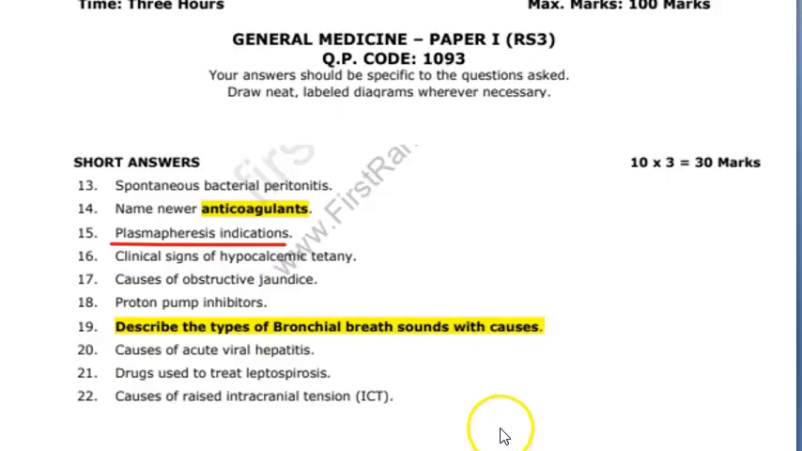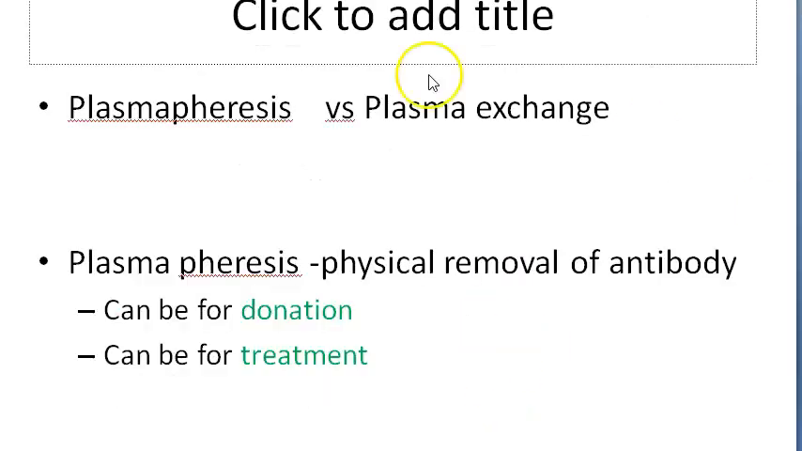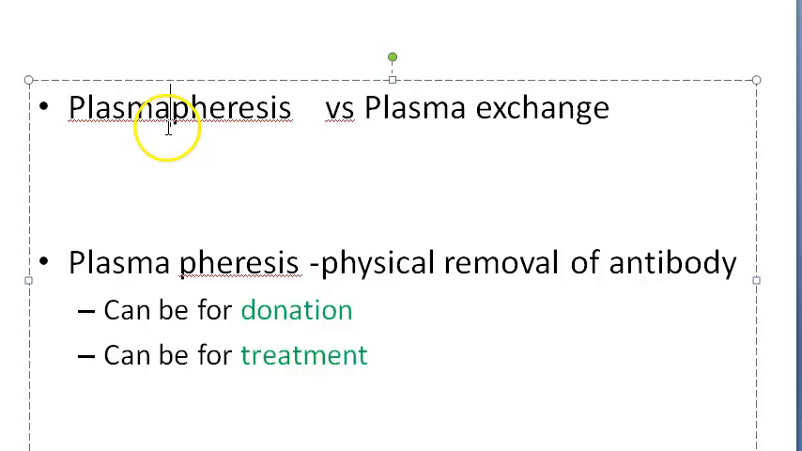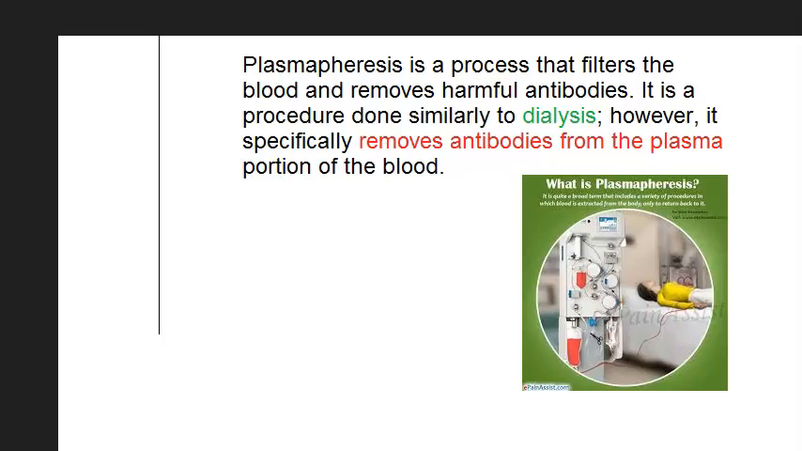The other indication is donation. Okay. So there are two terms here, plasmapheresis and plasma exchange. Here in the exam they're talking about plasmapheresis, physical removal of antibody, toxins, etc. That is plasmapheresis. So either you can do it for donation or for treatment. I already told you this. Now what are the indications?